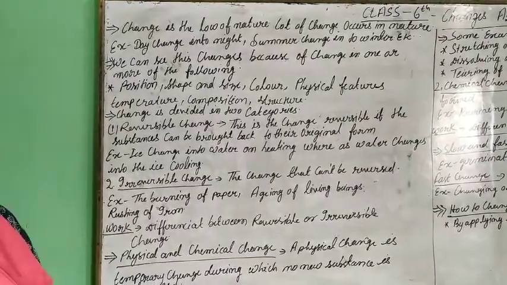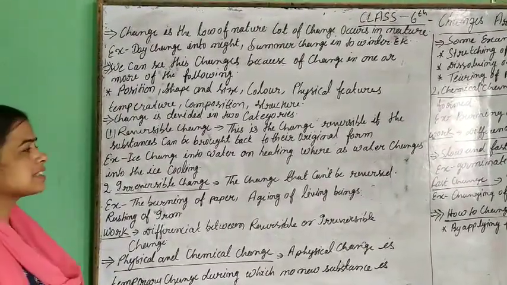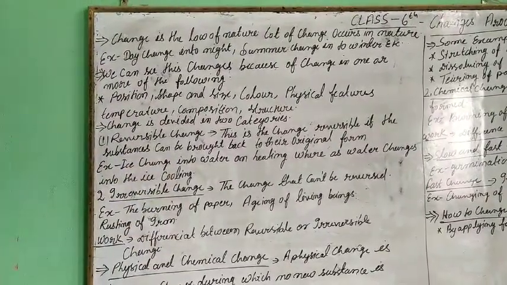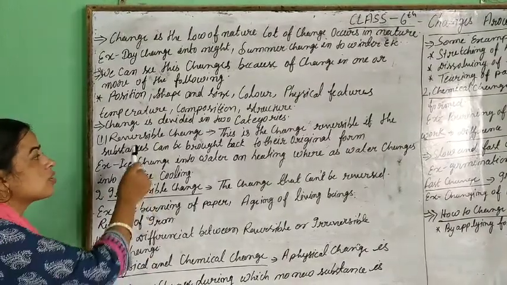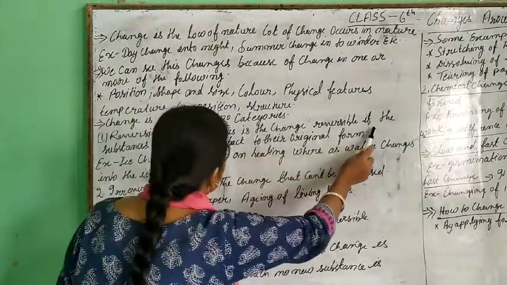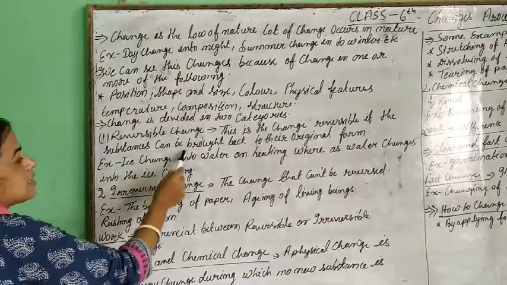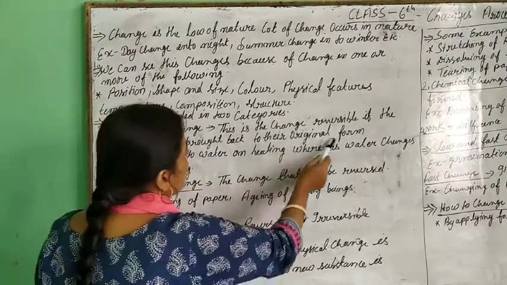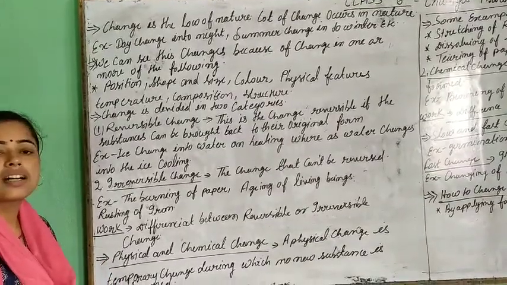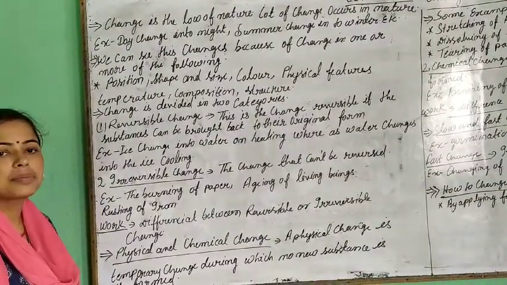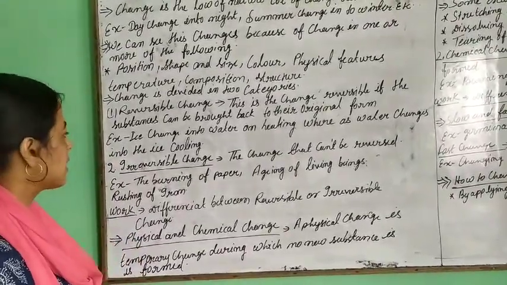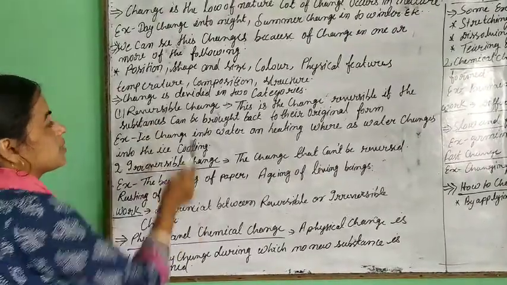Changes are divided into two categories. First, reversible change, and second, irreversible change. First of all, we learn about reversible change. What changes are reversible? A change is reversible if the substance can be brought back to its original form. A reversible change is one where, after some time, the substance takes its original shape or size again.